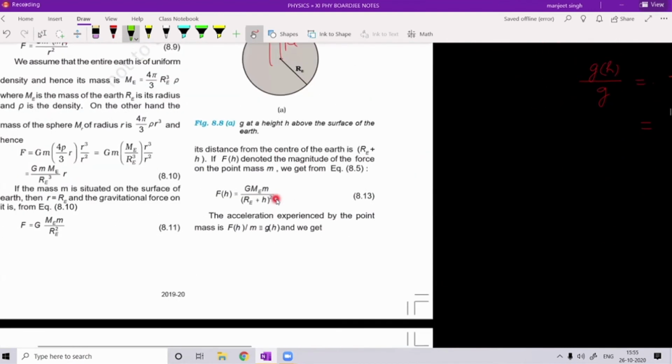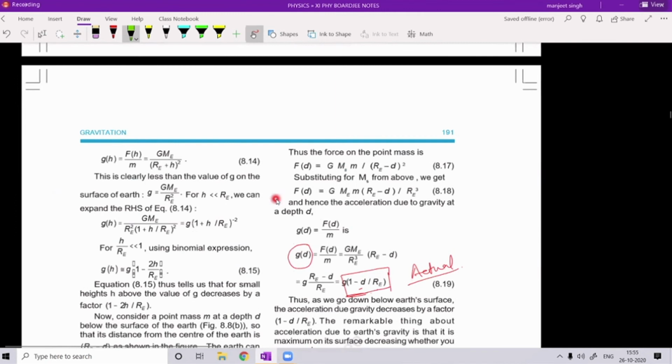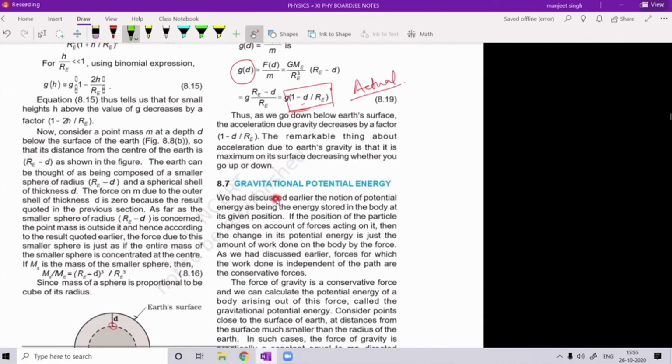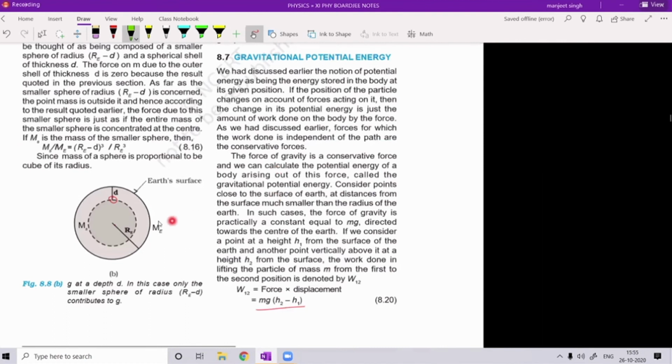Now the next article is what will happen when we go below the surface of Earth. Okay, let us see. Suppose this is the figure and we are going to a depth d below the surface of Earth. So mass m, earlier it was here, now it has gone down to this position.